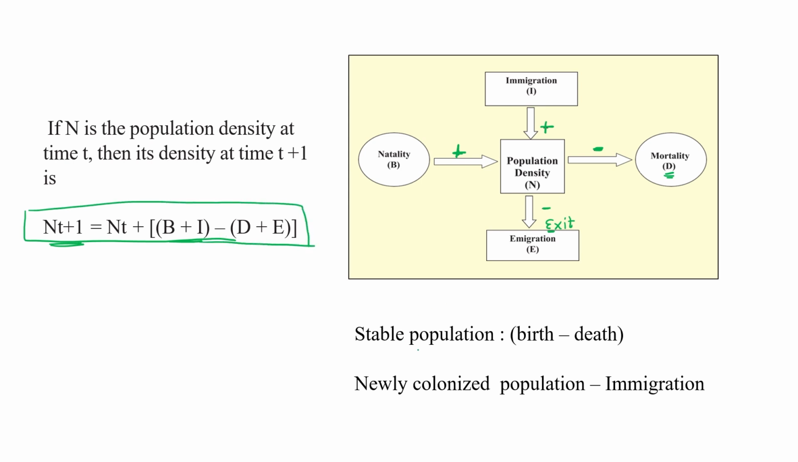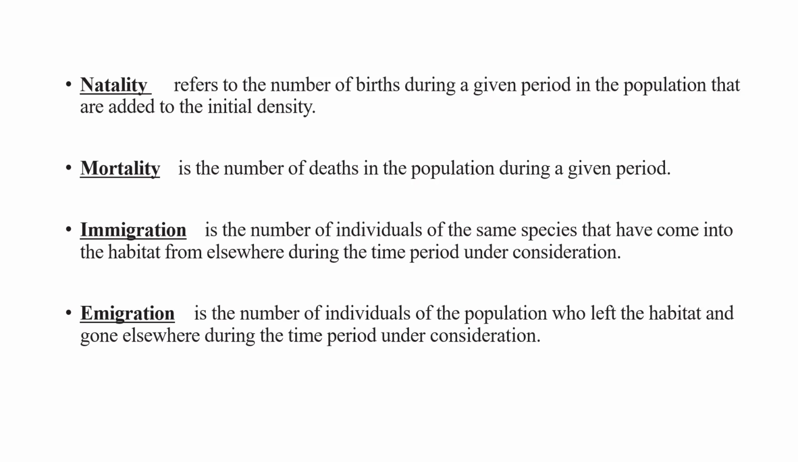Okay, in a stable population, birth and death are equal in number. That time we can say population is stable in a given area. While in a newly colonized population, if immigration is there, then it will increase the population density. Okay, clear? Now let's understand.